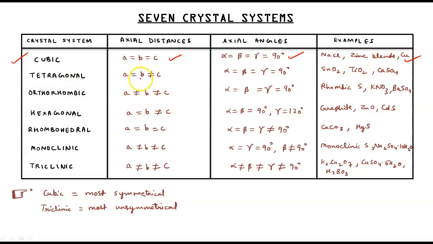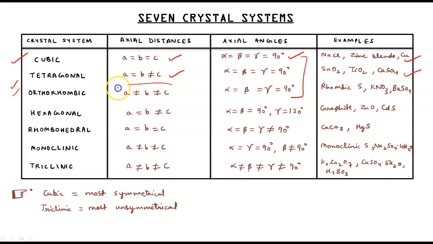In tetragonal, a equal to b not equal to c. You can remember the condition this way: first of all, learn the sequence of these 7 types. In the starting ones, the 3 angles are equal. So a equal to b not equal to c, alpha equal to beta equal to gamma equal to 90 degrees, and these are the important examples.